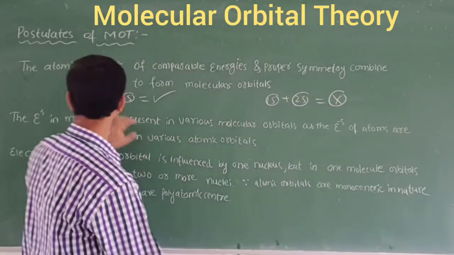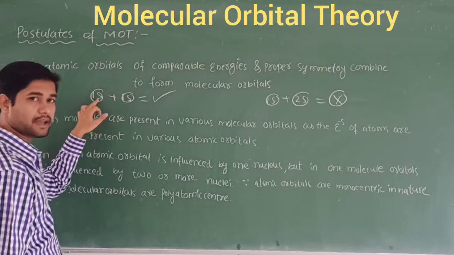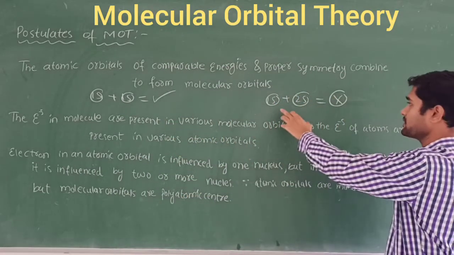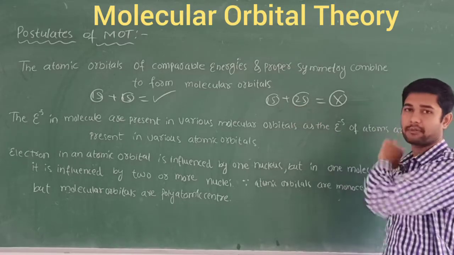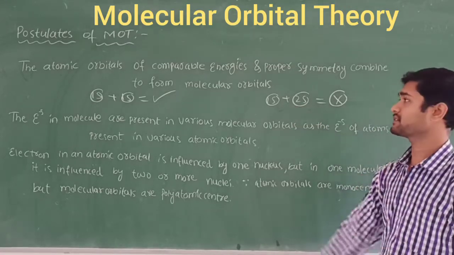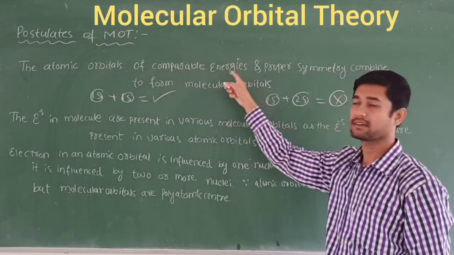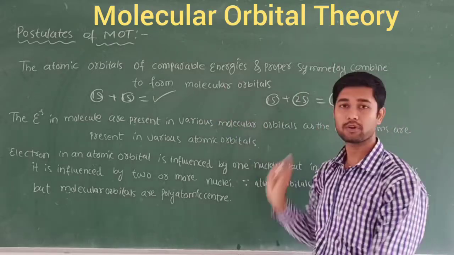Why? Because of the atomic orbitals of comparable energies, the 1s can combine with only the 1s orbital. The 1s orbital is not going to combine with the 2s orbital because of the energies.